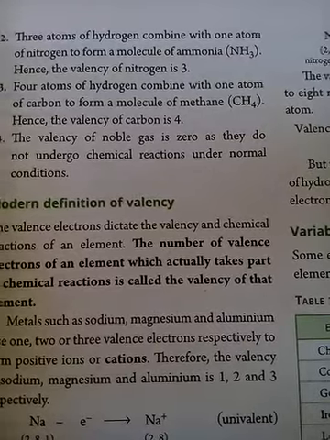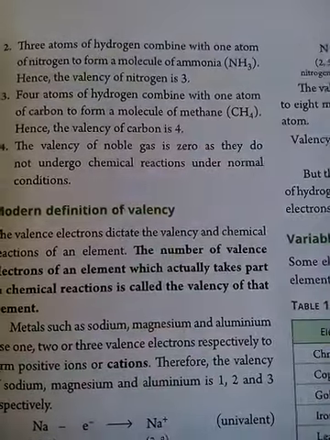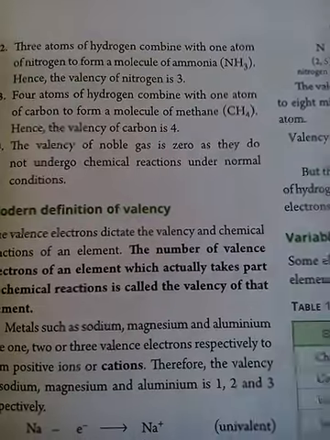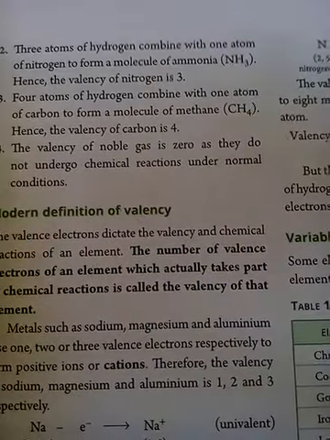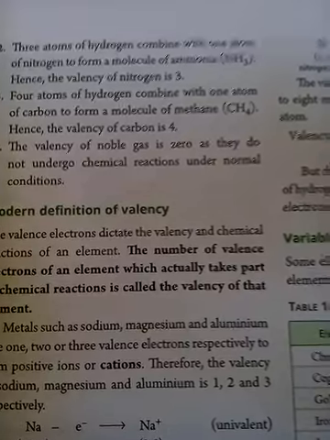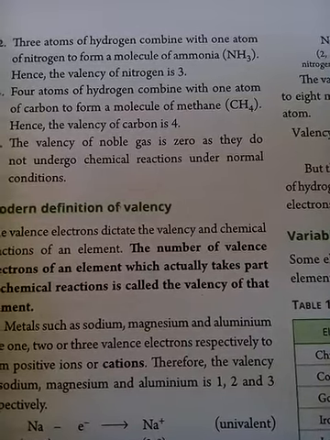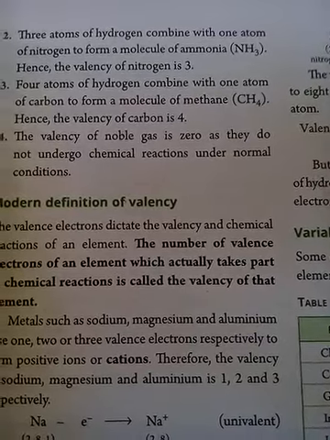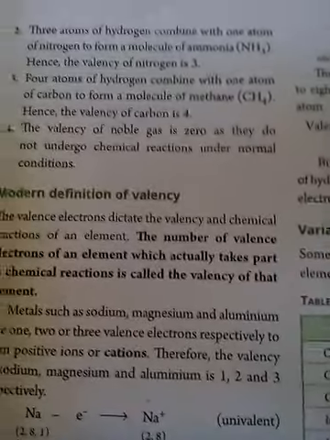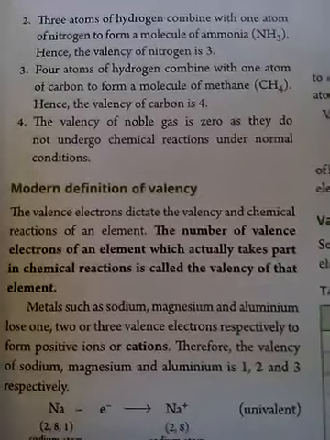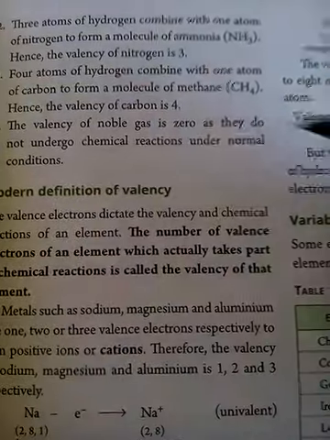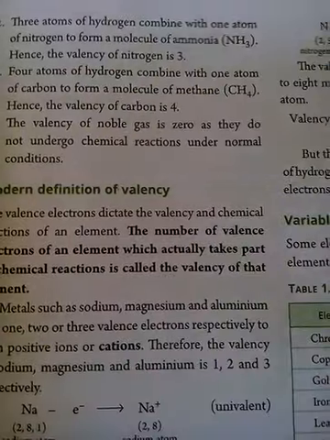What are those noble gases? Helium, neon, argon, krypton, xenon, radon, these are all the noble gases. Their combining capacity is 0, so it is considered that their valency is also 0. Although nowadays a few compounds of xenon have been discovered, we still consider that the valency of noble gases is 0 because their reactivity is very low.